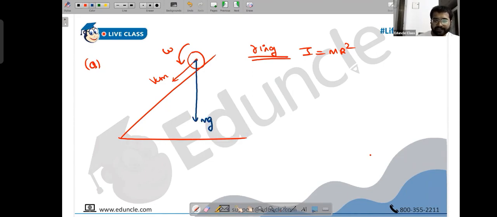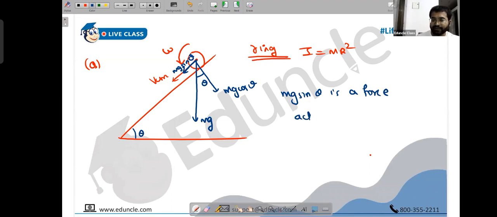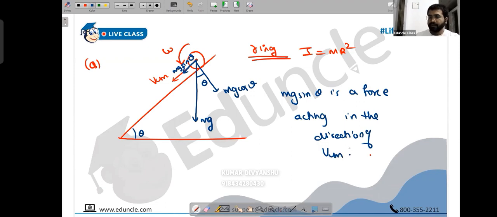Mg has two components. We know this angle is theta, and this also becomes theta. This becomes mg cos theta, and this becomes mg sin theta. People, mg sin theta is a force acting in the direction of VCM. It means VCM will increase.